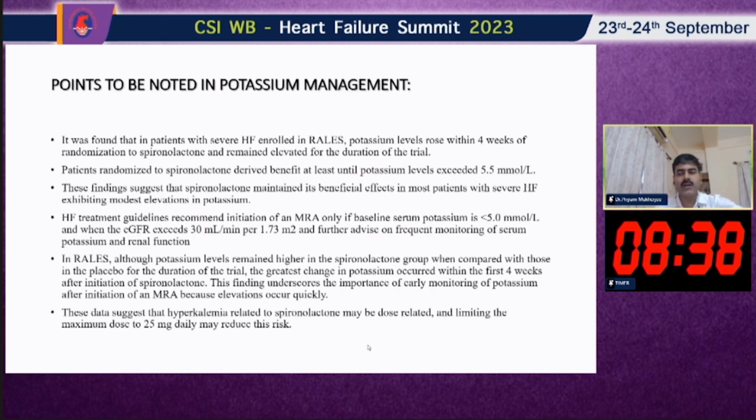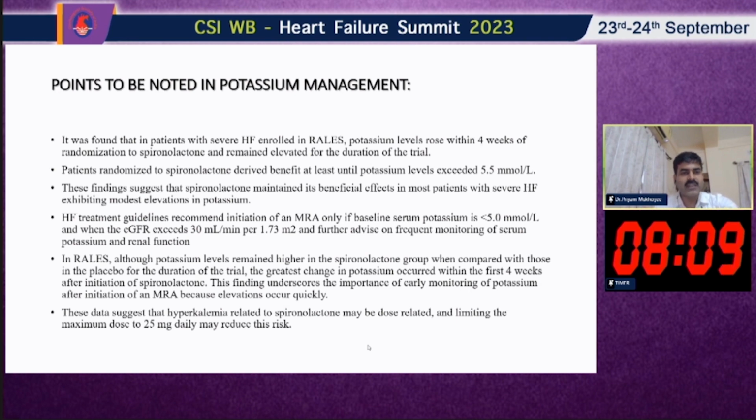So what are the points to be noted from this study? It was found that in patients with severe heart failure enrolled in RALES, potassium level rose within 4 weeks of the randomization to spironolactone and remained elevated for the duration of the trial. So this is very important. Now, patients randomized to spironolactone derived benefit at least until potassium level exceeded 5.5. So this is a cutoff, 5.5.